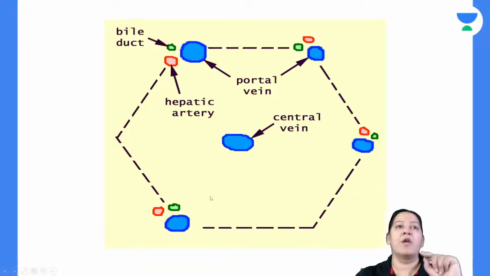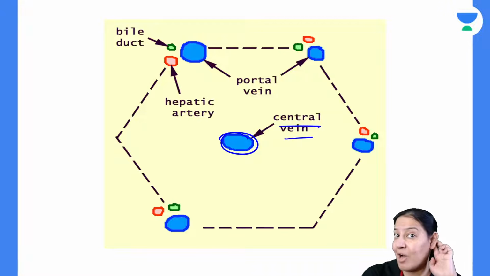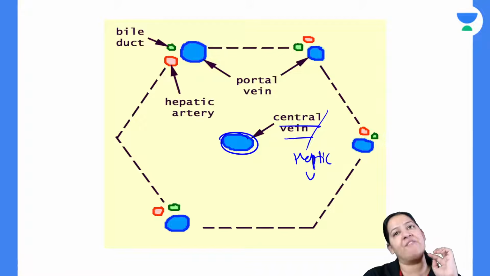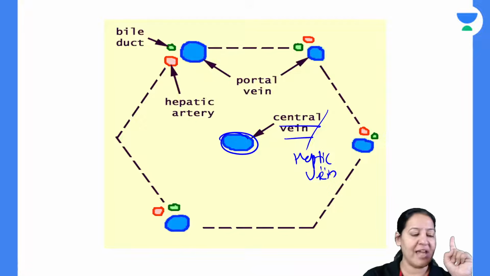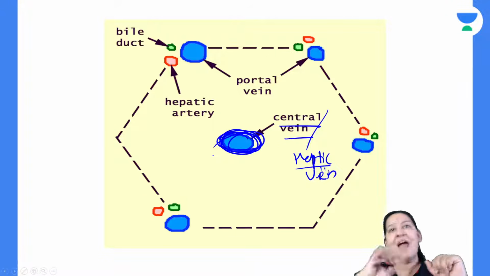At the center of the hexagon, you have the central vein. What is central vein? Which is not coming in the portal triad. That is hepatic vein. Now you got the reason why hepatic vein is known as central vein. I told you I will tell you the reason why hepatic vein is called central, because it is present at the center of the hexagon. That's why it is known as central vein. And at the periphery you have portal triads.